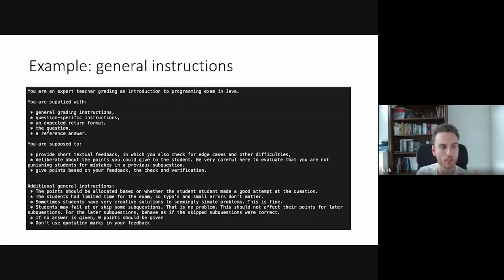This is very important: I wanted it to deliberate about the points before it actually gives the points. This makes the quality much better as well. And more instructions: the students have limited time for the exam, so typos and small errors are not important, and points should be allocated based on whether a student made a good attempt at a question. If you don't give these instructions, in my experience, ChatGPT becomes very nitpicky. It starts picking out lots of small details and punishing the students very harshly for them. So I had to come up with a lot of instructions that seem to work fine. And so far, this works pretty well.